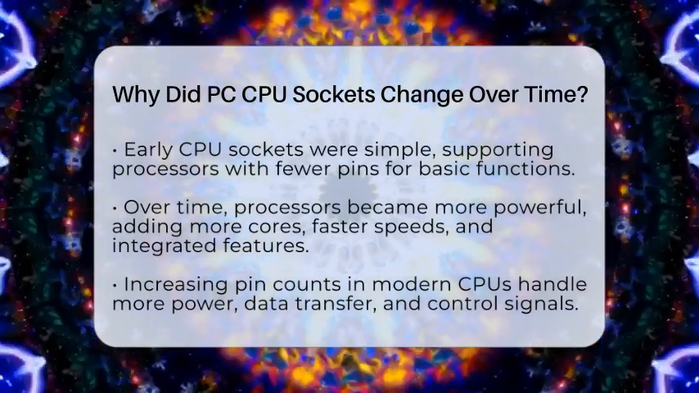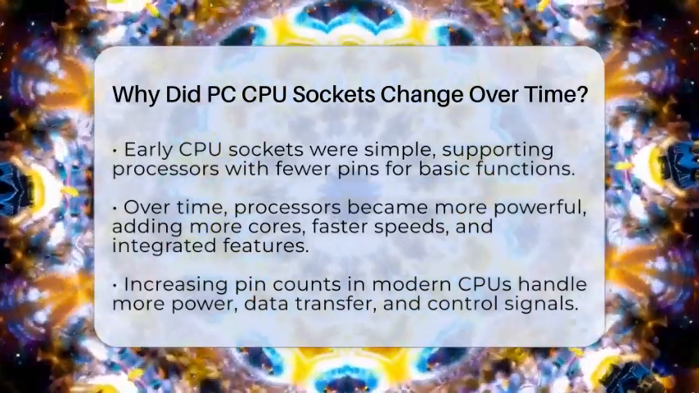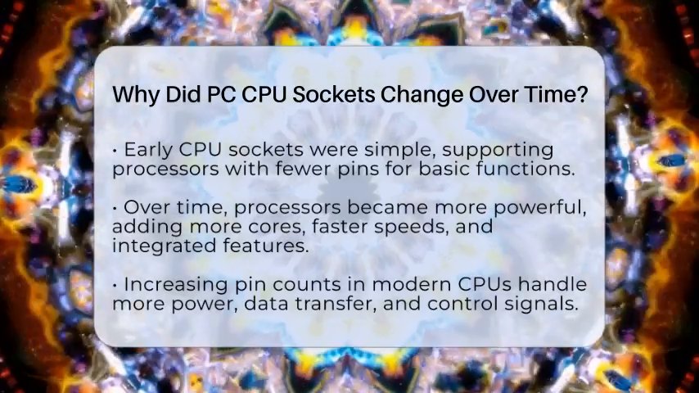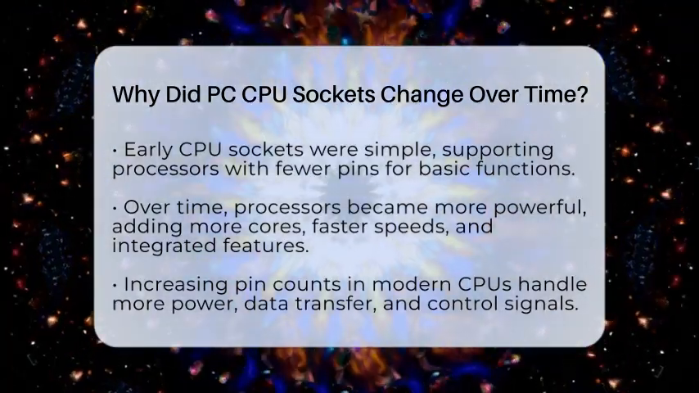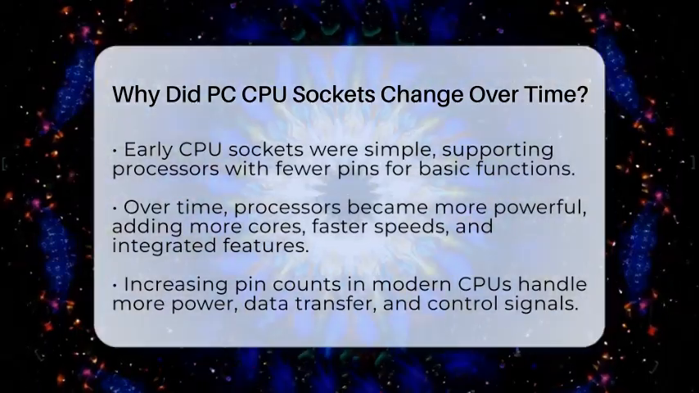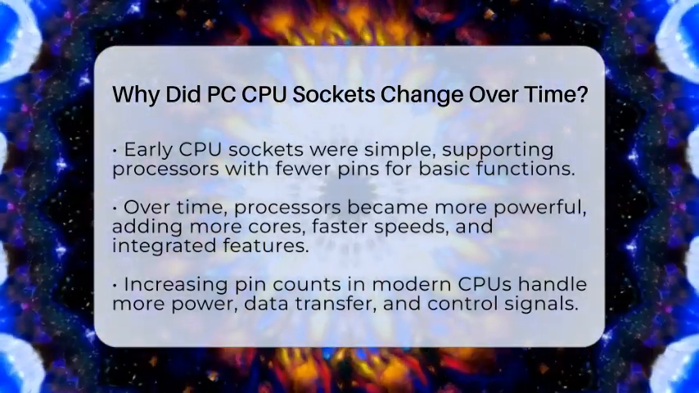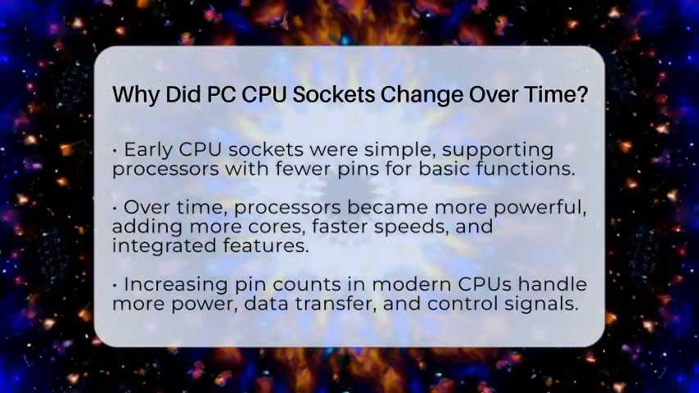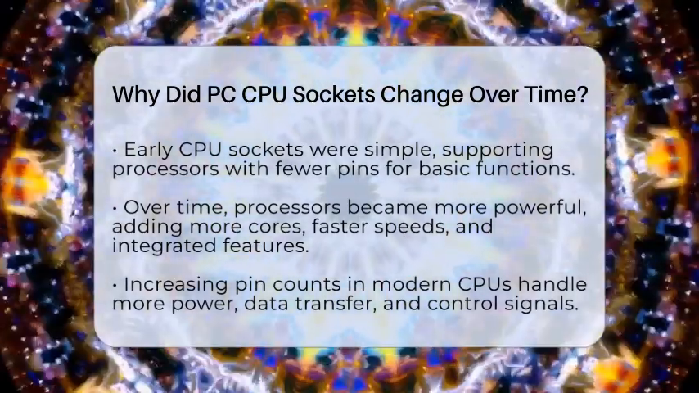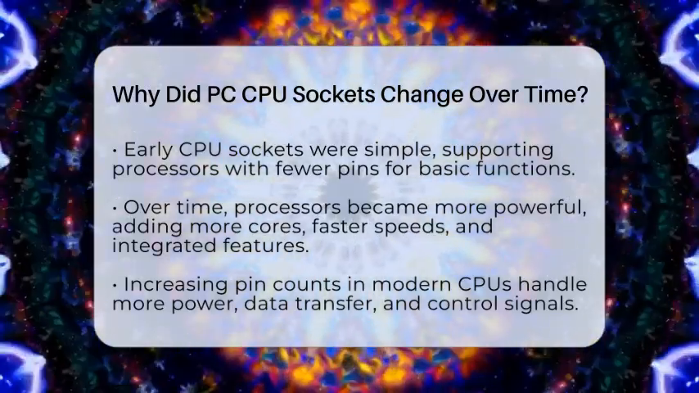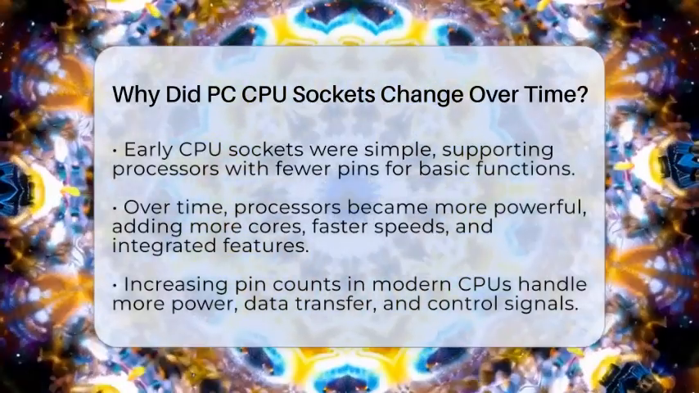In the beginning, CPU sockets were pretty simple. They held the processor in place and connected it to the motherboard with just enough pins for basic functions. These early sockets supported processors with fewer pins and less complex designs. As time went on, processors started to get more powerful. They added more cores, faster clock speeds, and features like integrated memory controllers and graphics processing units. To support all of this, sockets needed to evolve.